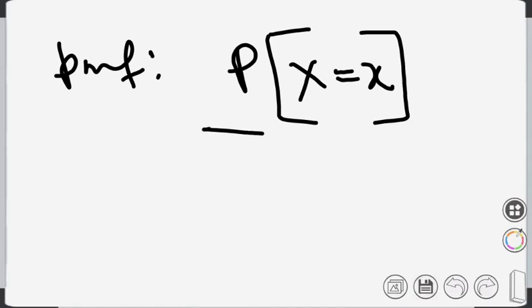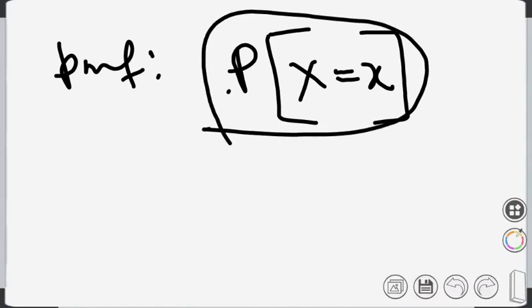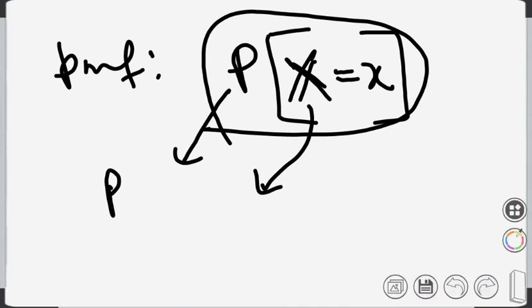Now let me explain what I mean by this. Here P means probability, capital X means the random variable, that is the generalized form, and small x is the value.